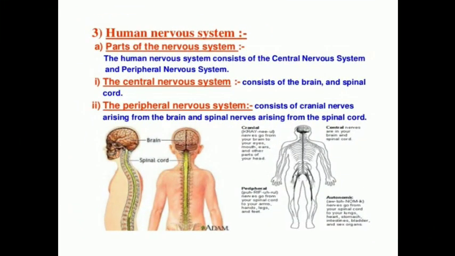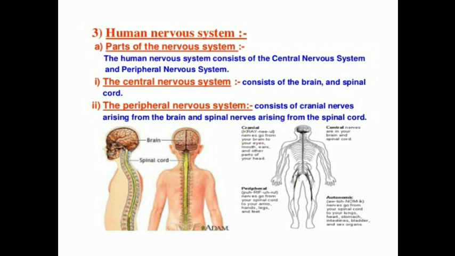We will enter into the very important topic of the human nervous system. Till now I hope you are clear with the basic terms, what is a stimulus and how coordination takes place in animals, either by the nervous system or by the endocrine system. In the nervous system, we came across the important terms: what is a receptor, what is an effector, what are sensory nerves, and what are motor nerves. Now we will see about the human nervous system.